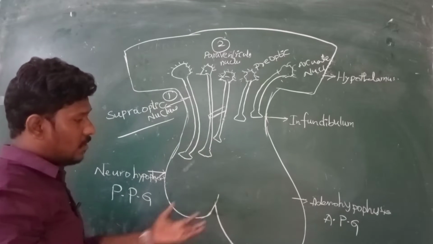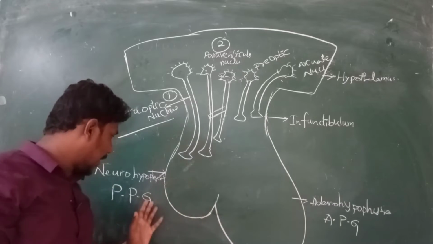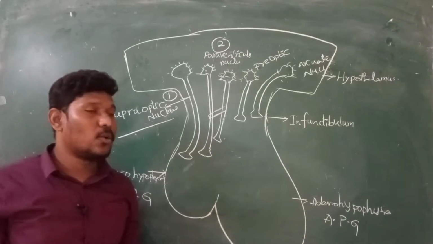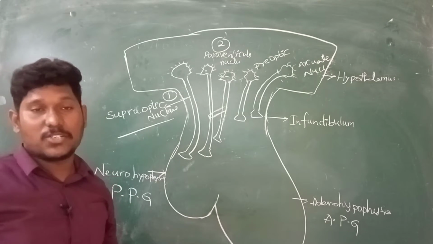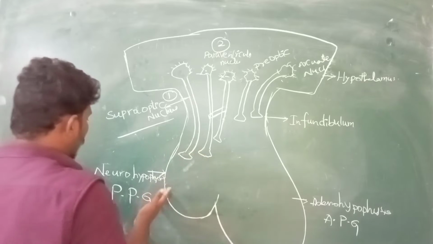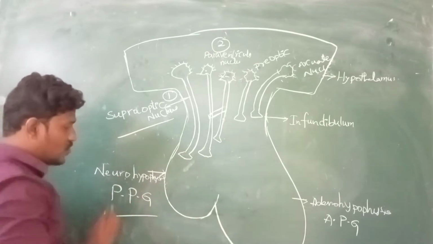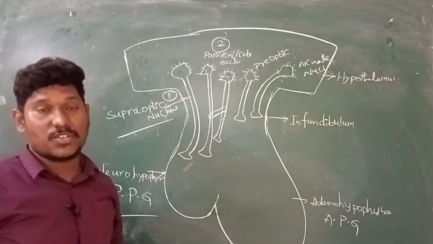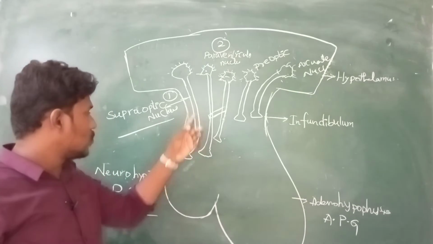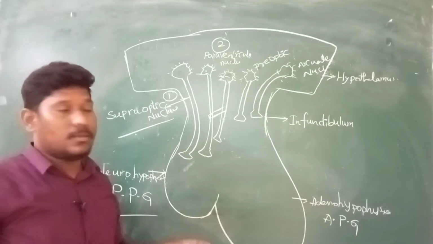That means how exactly the pituitary gland, anterior as well as posterior, that is neurohypophysis and adenohypophysis, release various types of hormones. That is what we are going to discuss here. We will talk about the neurohypophysis. Neurohypophysis does not contain any portal system, that means it does not contain any blood vascular system, so the hormones are directly released into the blood.